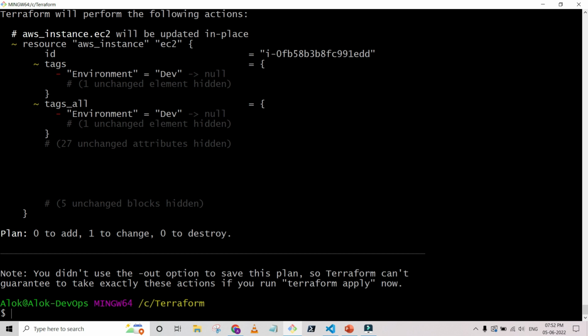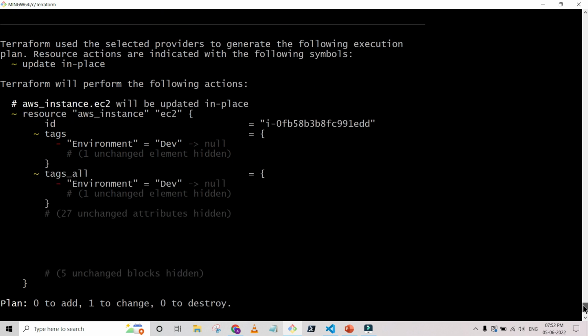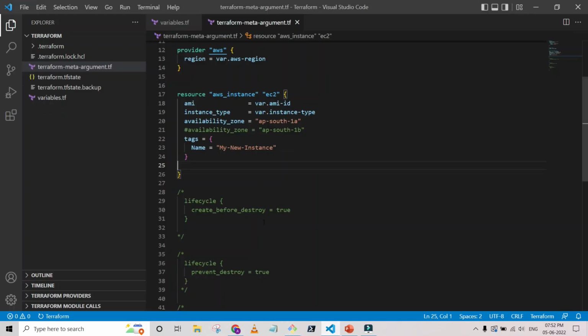Okay, so it's identified one tag that we are not using in the declarative way. So it's saying that it's going to override the changes, meaning it's going to delete those changes, because those changes are not a part of this particular Terraform file.